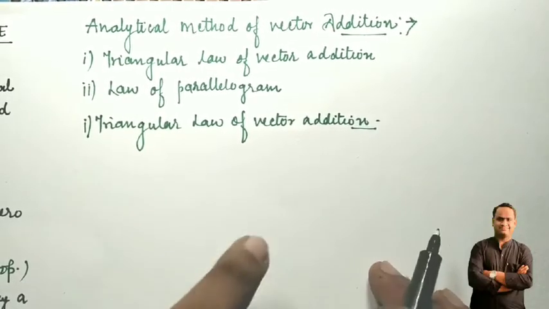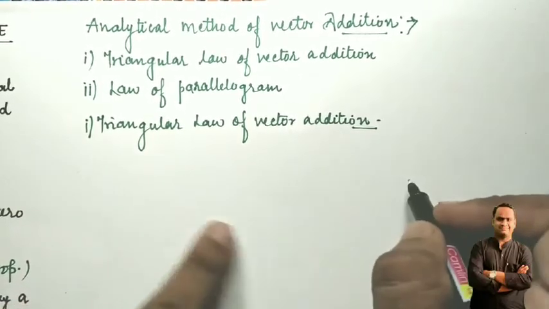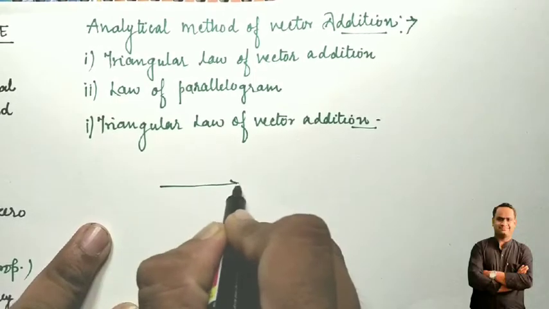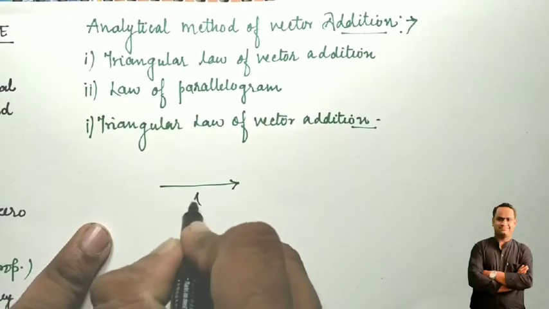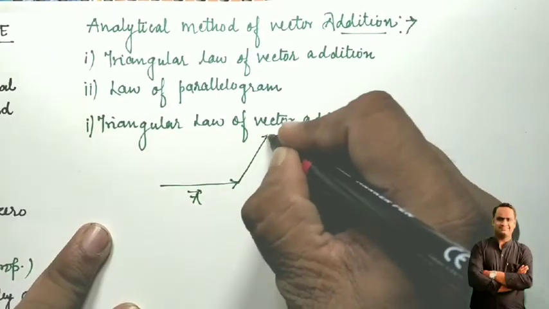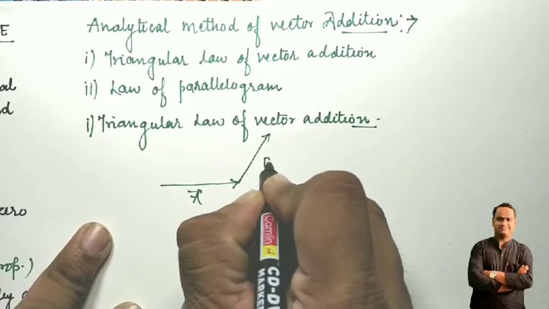So let's start. Here I am going to draw. The first vector is vector A, and the next vector is drawn from here like this. Previously I told you about the analytical method. So this is vector B.